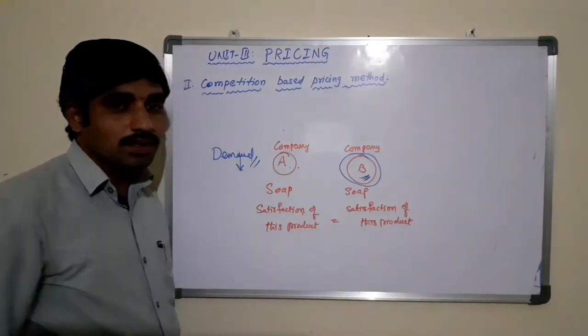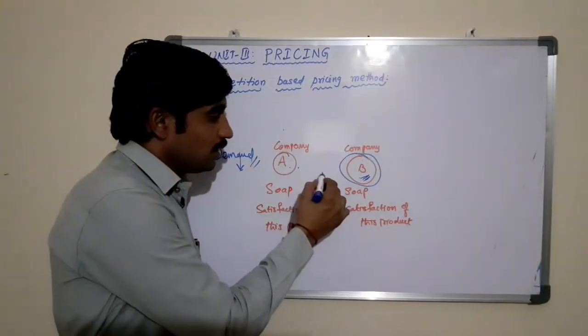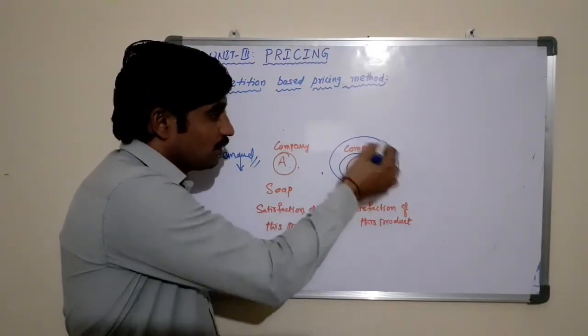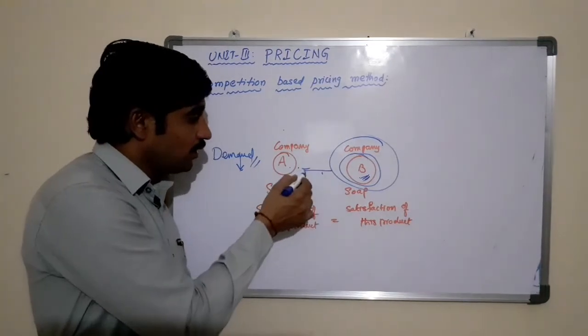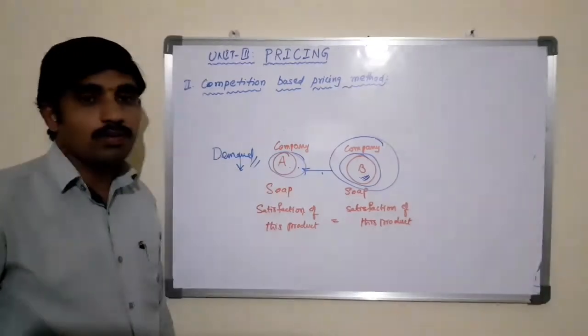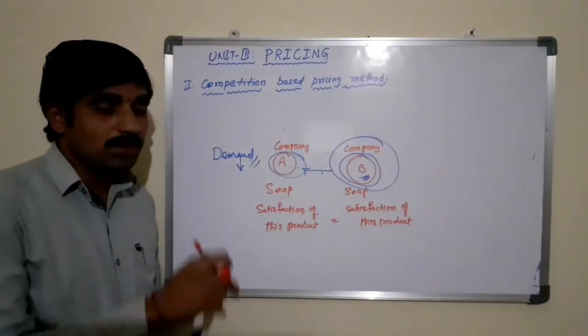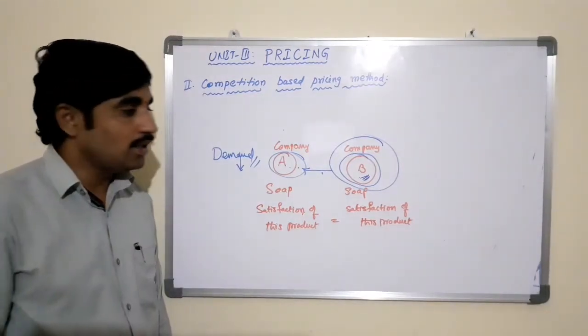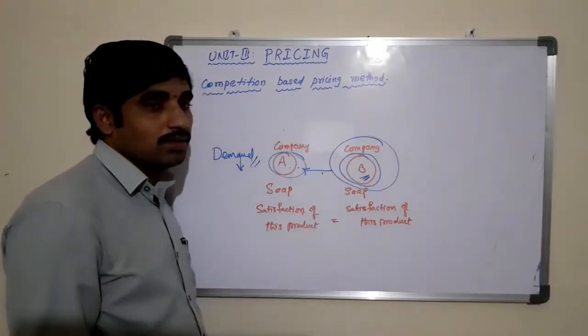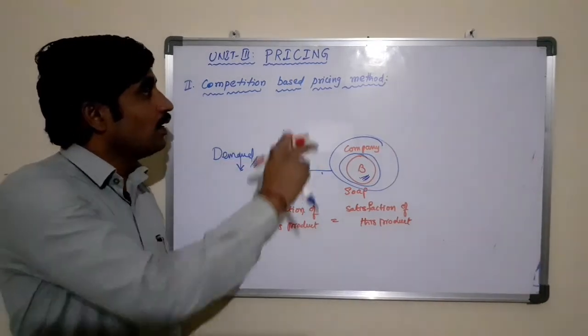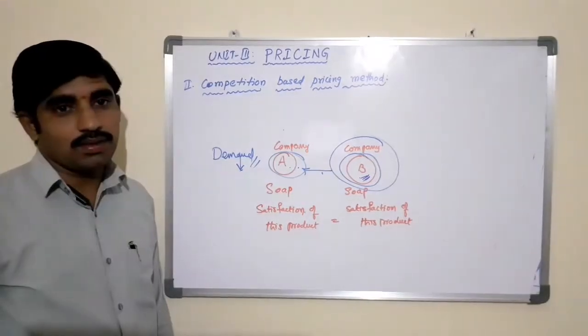So in such cases, we need to consider the competitors' product prices in order to fix the price for our product. This method of fixing the price based on the competitors' prices is known as the competition based pricing method.